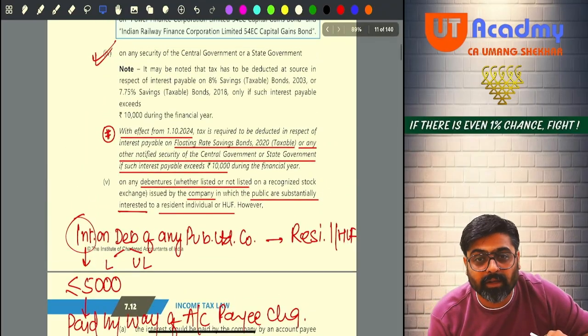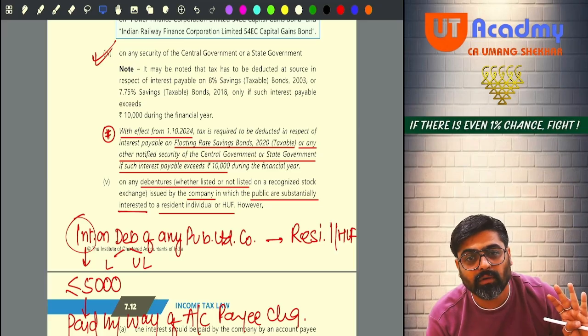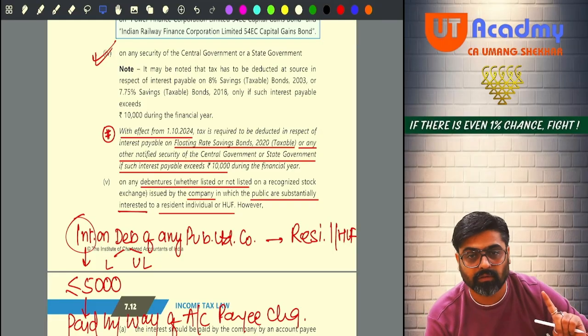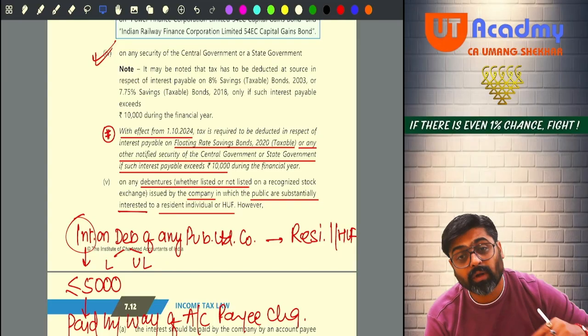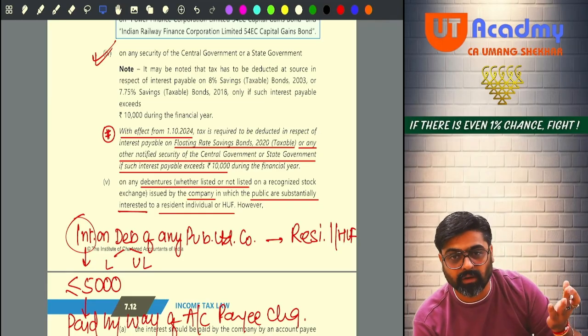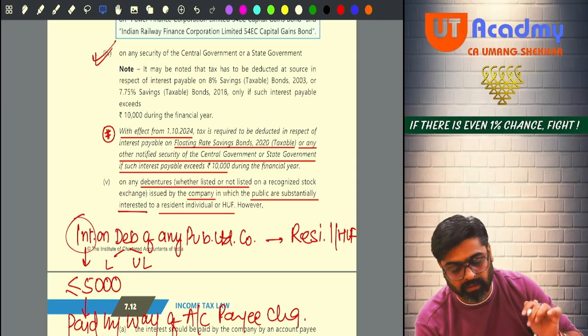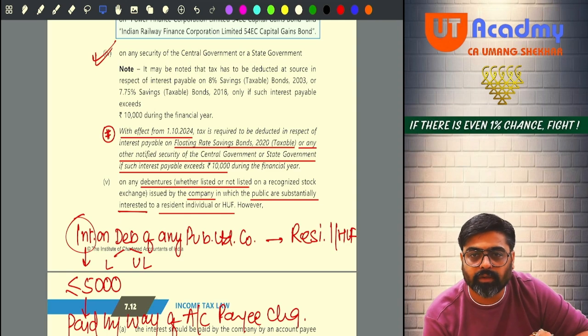See, the 10,000 limit is not applicable only if it is received by individual HUF. No, it can be received by any person. There will be no TDS if the amount is 10,000 or less for the full year. And if the interest is more than 10,000, then definitely there will be TDS. For other government securities, there is no 10,000 limit. Any amount of interest you get, there will be no TDS. There is an exception. Got it, sir?